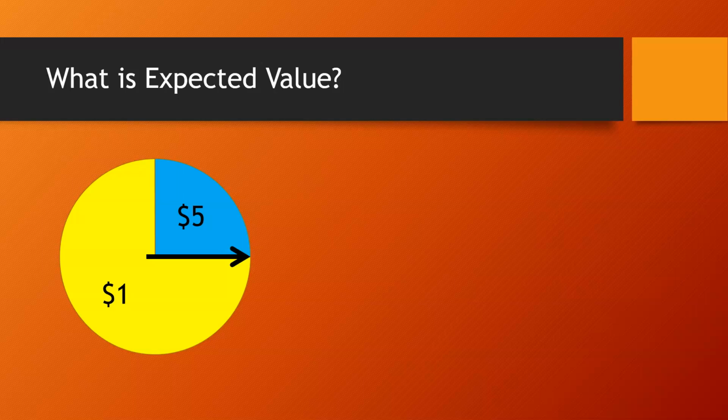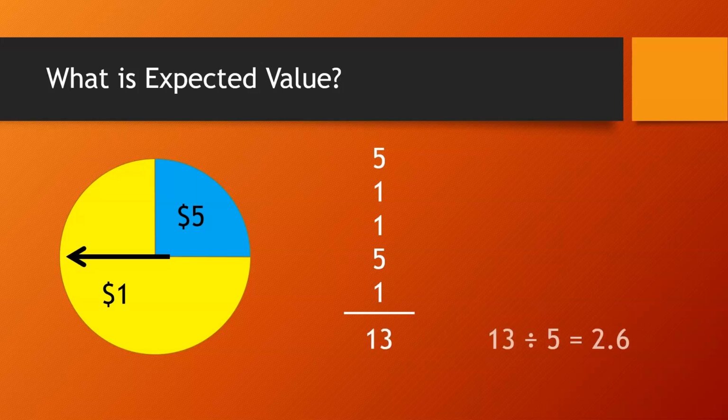Now, one way to figure out average winnings might be to just run the experiment a certain number of times and average the outcomes together. So we could do that. We could maybe spin and get a $5, and then spin and get $1, spin and get 1. Next spin is 5, and our last spin is 1. So we could average those 5 spins together and come up with an average value of 2.6, or in this case, $2.60. But we only did 5 spins, and we'd really like to generalize this a little bit more.